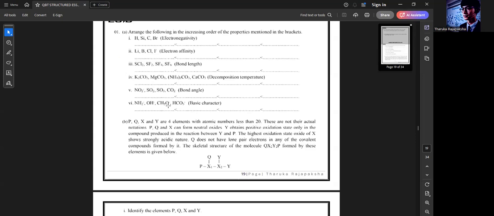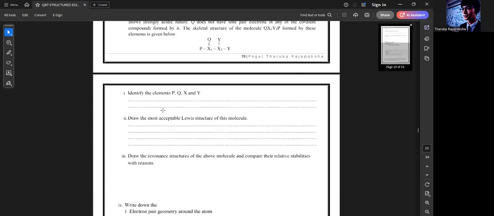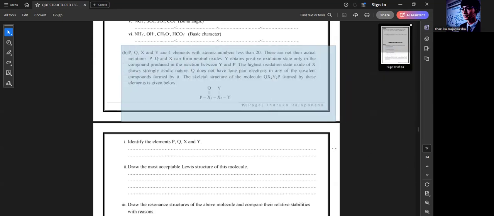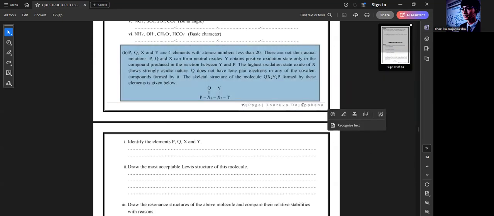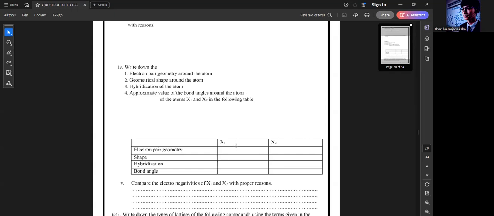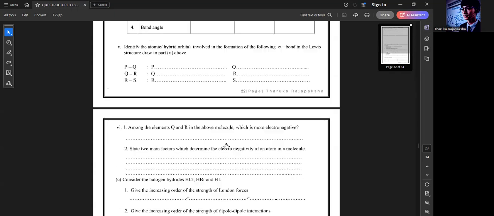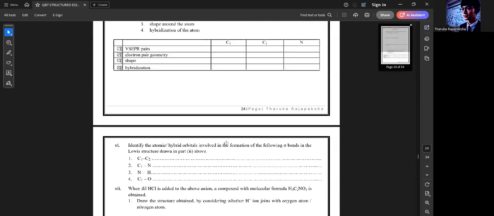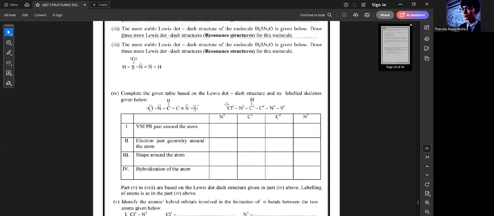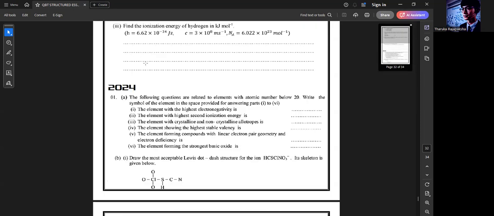The same things they are asking again and again. All you have to do is identify the compounds. Right now here it's a bit different, this question. This Lewis structure is different. We have done something similar in paper one also, right? I wanted to make this video short so you can have a basic idea of what this tute is about. You can see 2016 to 2024 structured essay number one in this tute. That's it, people. I wanted to give you a small introduction on this.